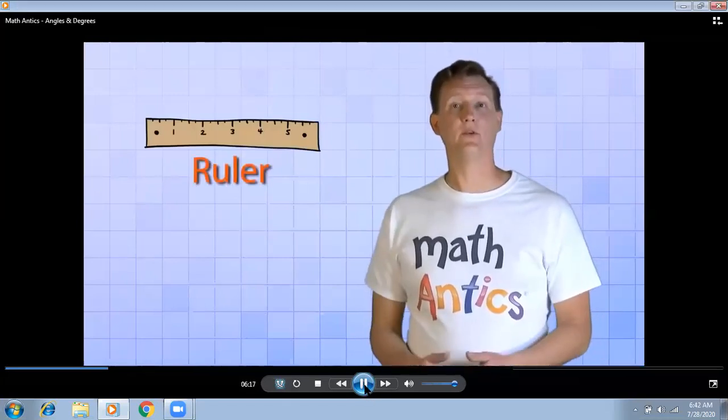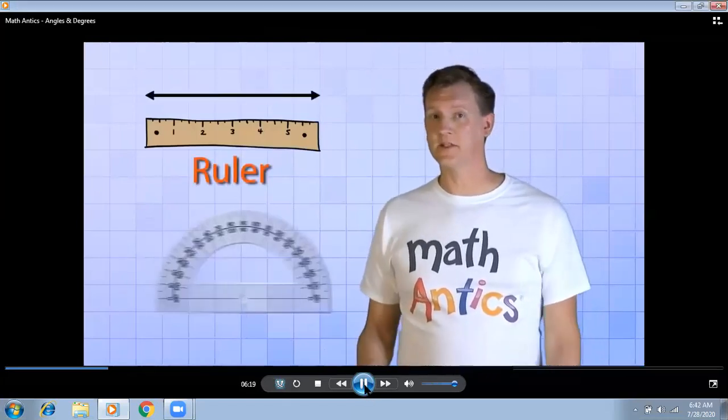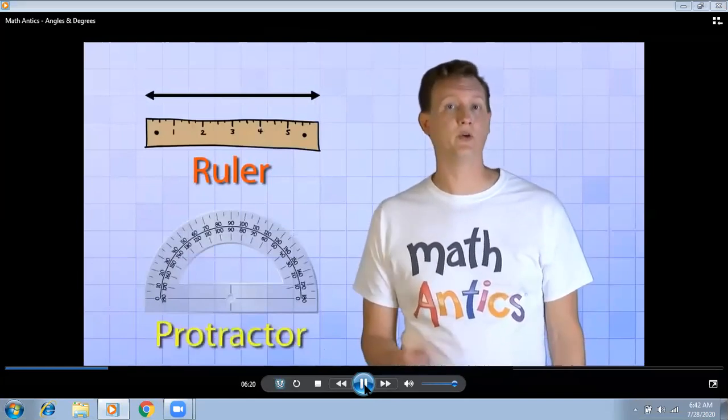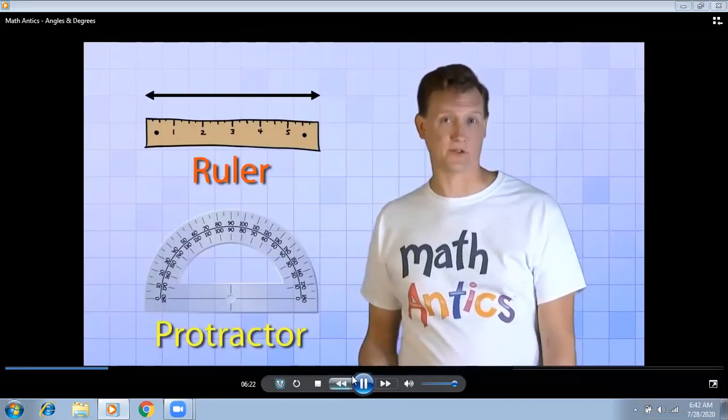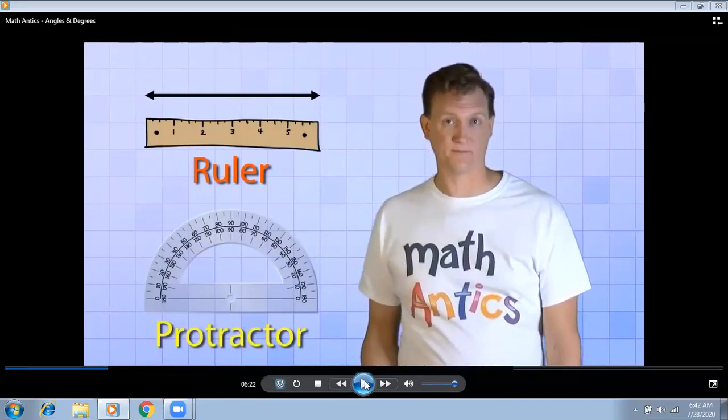Just like a ruler can be used to measure the length of a line, there's a special tool to draw the angles, and that tool is called a protractor. There's a different tool to measure different things. For a line, we use a ruler. But for drawing the angle, we use a special instrument called a protractor.